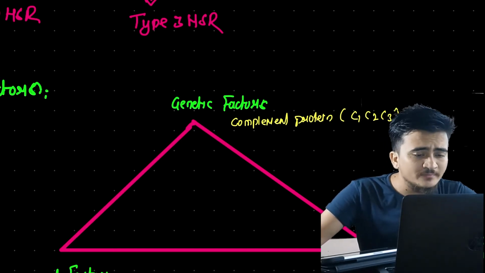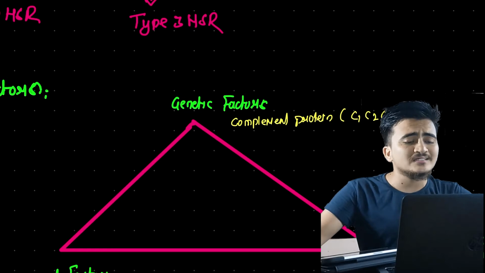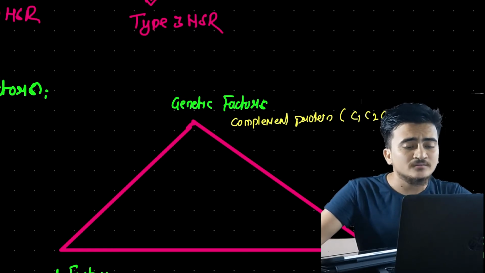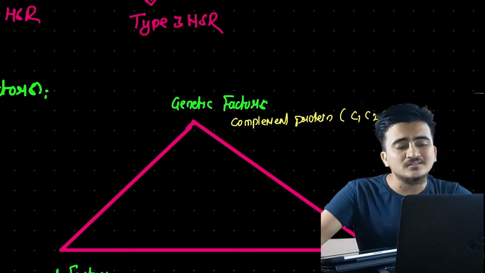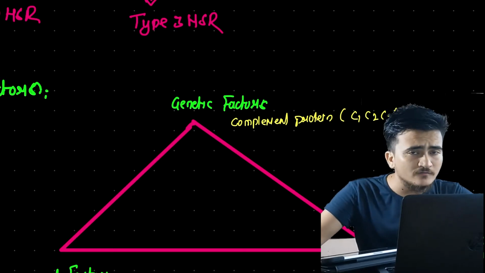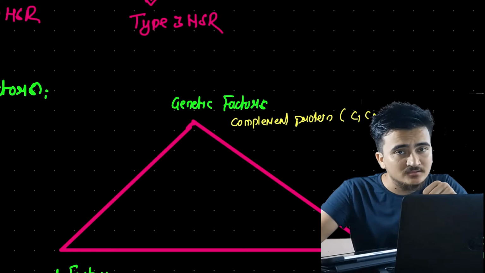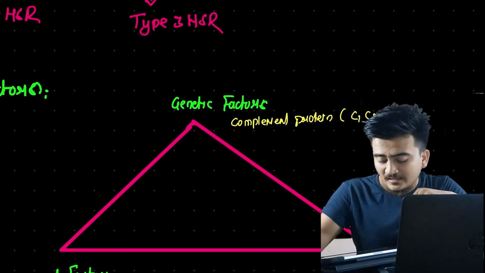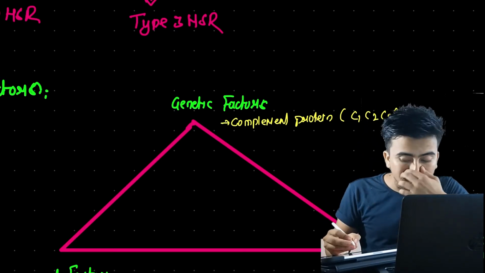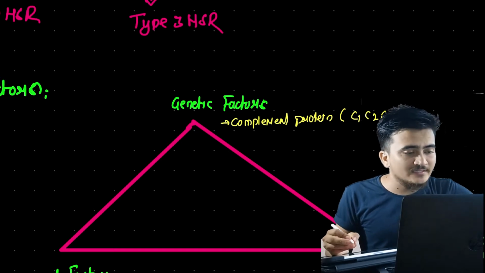This complement protein deficiency will cause less effective removal of the antigens, the self-reactive antigens, to prevent autoimmune disease. And that is why it is an important risk factor.